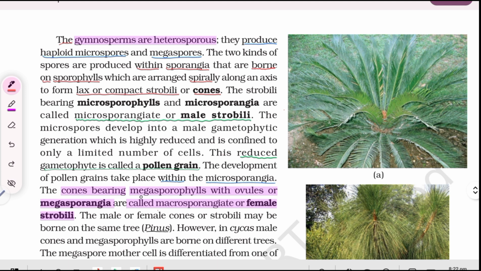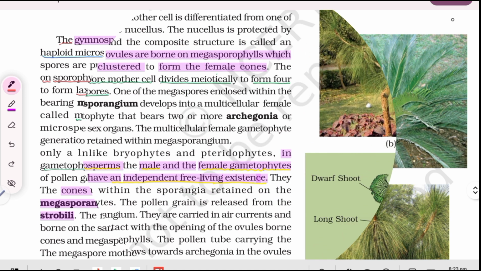The cones bearing megasporophylls with ovules or megasporangia are called macrosporangiate or female strobili. The male or female cones or strobili may be borne on the same tree like in Pinus. However, in Cycas, male cones and megasporophylls are borne on different trees.